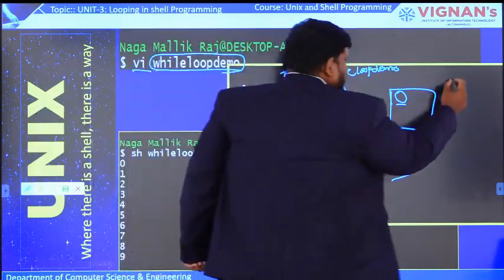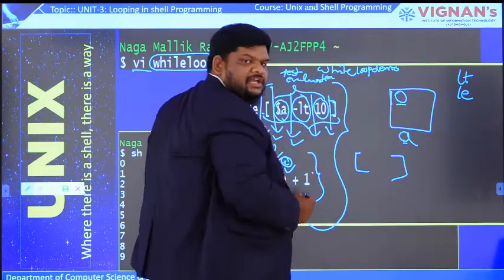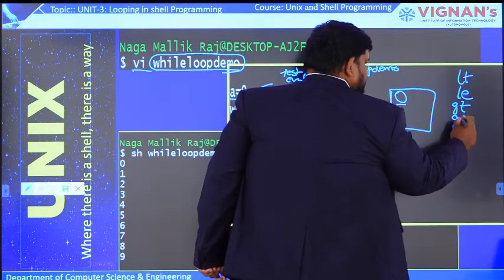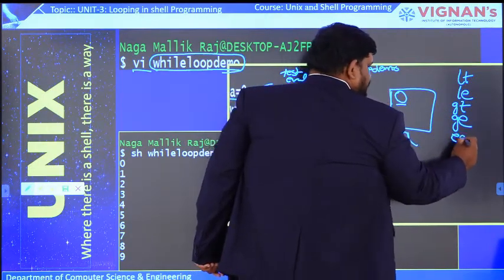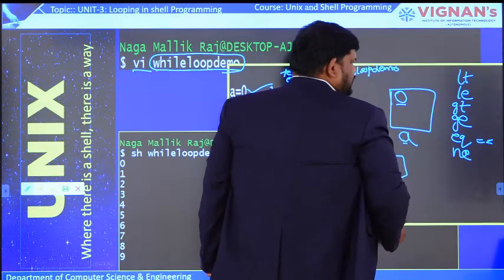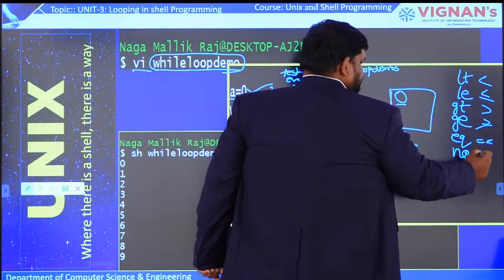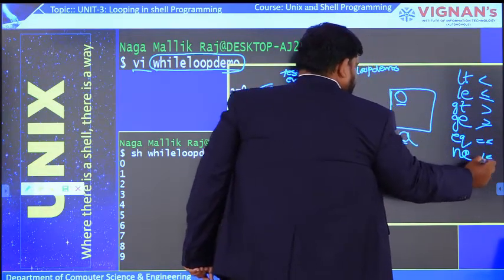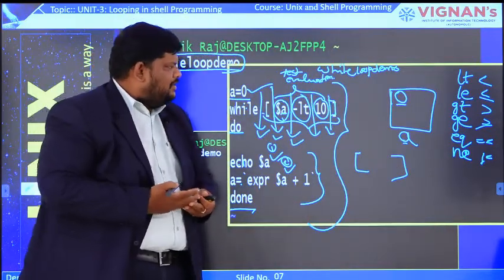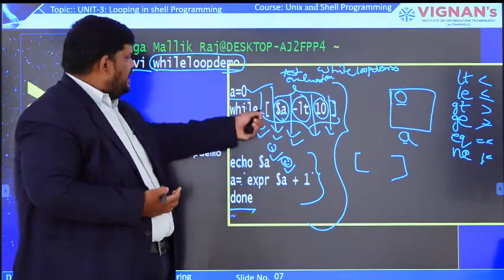Here some operators are there. LT means less than, LE means less than or equal to, GT means greater than, GE means greater than or equal to, EQ means equals to, NE means not equals to. These are the operators. So based on the requirement, we can use less than or equal to, greater than or equal to, equals to or not equals to. Here I am using the logic